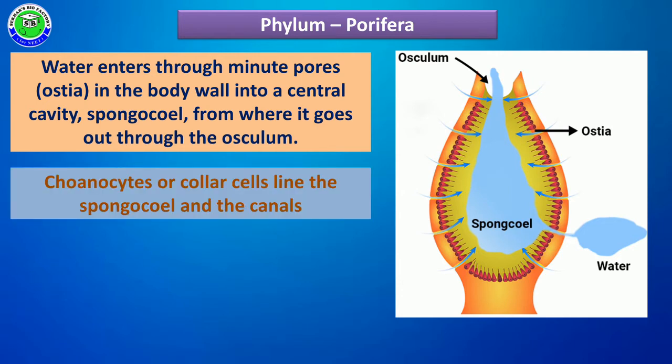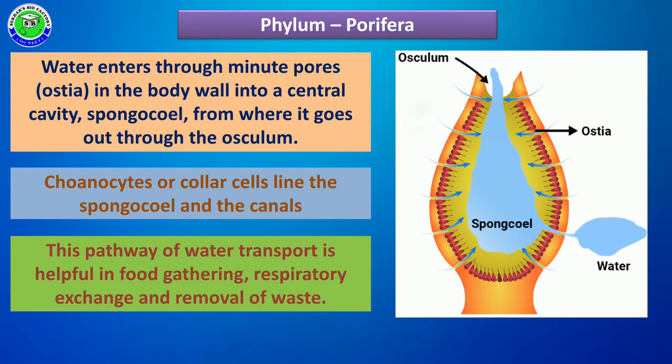The spongocoel present inside of their body is lined with some specialized cells. These are called choanocytes or collar cells. The presence of flagella is a main characteristic feature of these choanocytes or collar cells. These are present on the inner wall of the spongocoel.